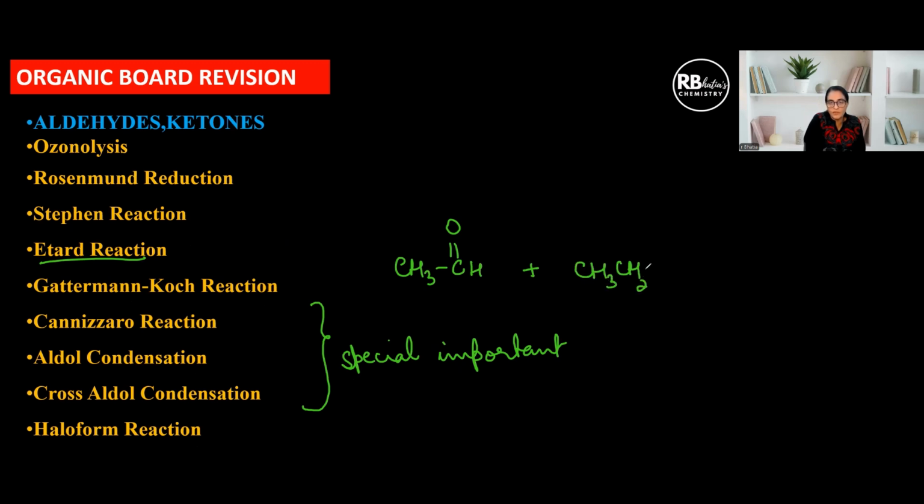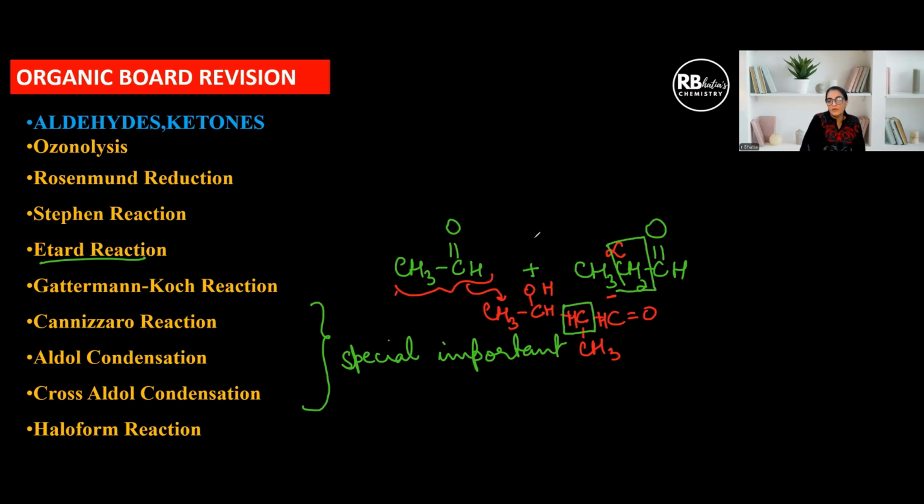CH3CH2CHO. Let me help you recall the major mistake children make, which is removing the wrong H. You have to be careful: only the alpha H is what you have to remove. So CH3CHOH, this much part is going to convert to this, and then CCH3, C double bond O and H. This is what the product is going to be. What you have to remember here is that this H has been used to convert to a carbanion. Clear?